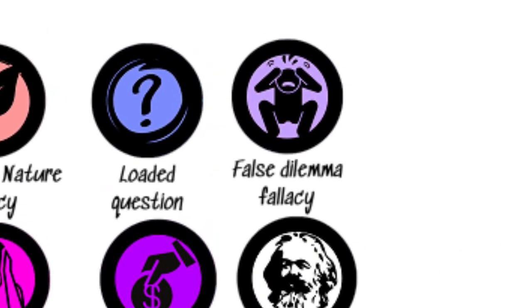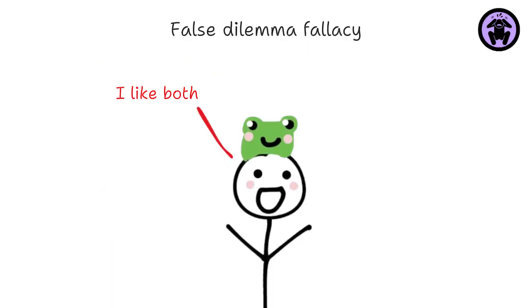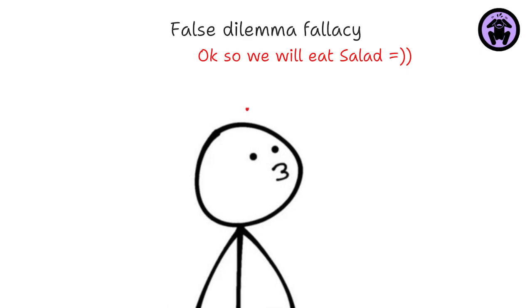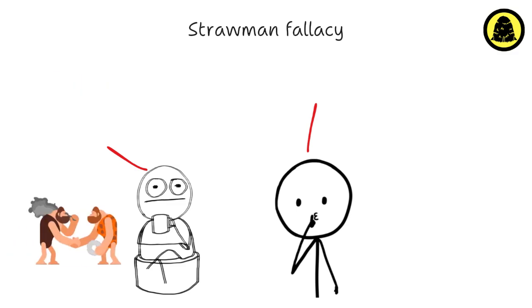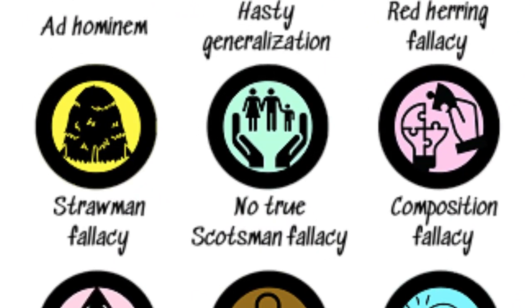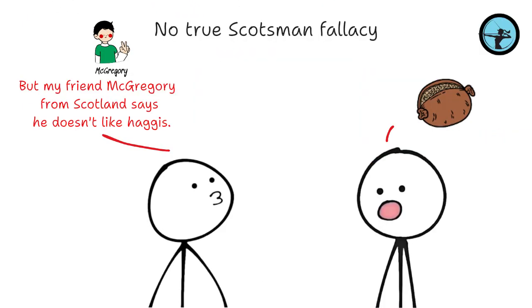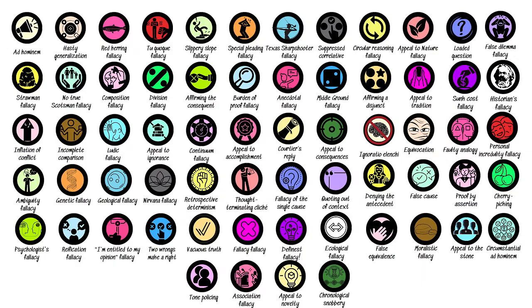False dilemma fallacy: also called the black and white fallacy, it occurs when someone misrepresents an issue by offering only two options when more exist, or by presenting the options as mutually exclusive when they are not. Strawman fallacy: it happens when one rebuts an argument by misconstruing it. No true Scotsman fallacy: an attempt to defend a generalization of a certain group by excluding any counterexamples for not being pure enough.